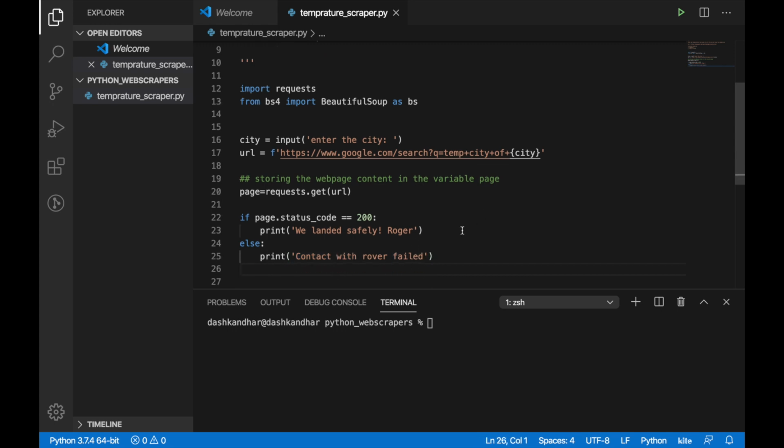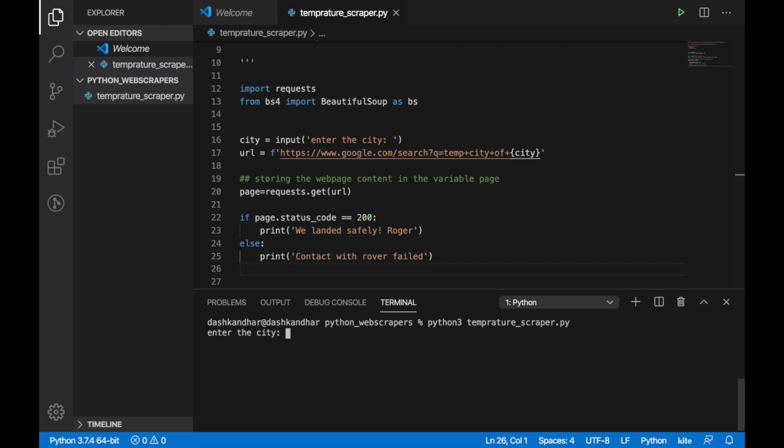Okay, now I'll use my terminal to run my code. I'm in the directory where the code is, so you can see it's under this directory, Python web scrapers. I am going to call the code from the command line. These arguments are sent as a list if you have worked with Python, so there is an iterable where the zeroth element is the language, and the second is the code, temperature scraper. Just press the enter button.